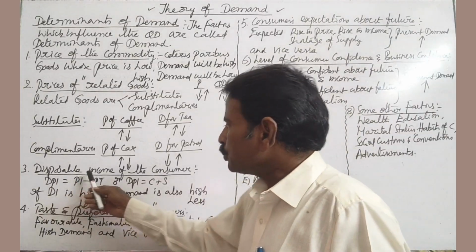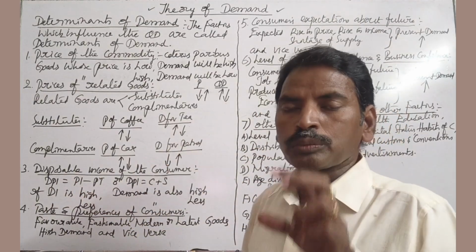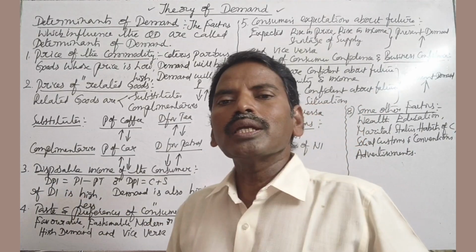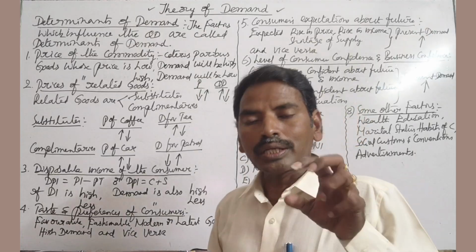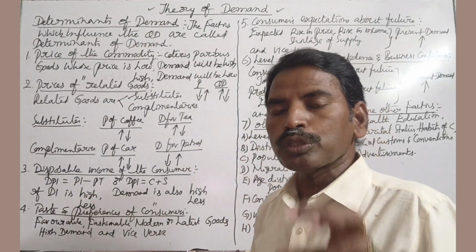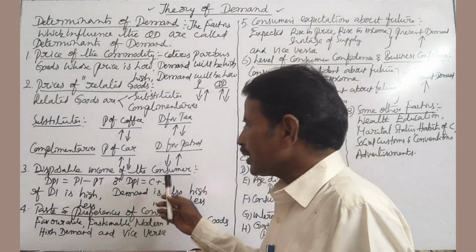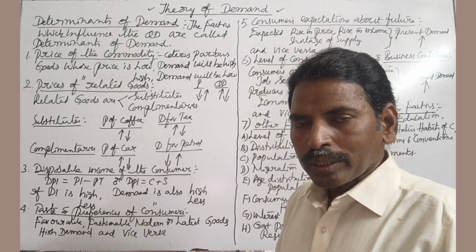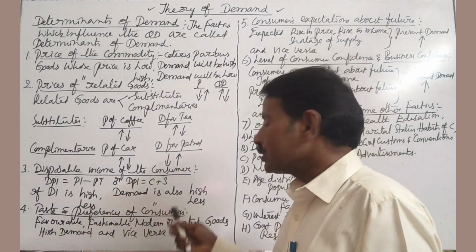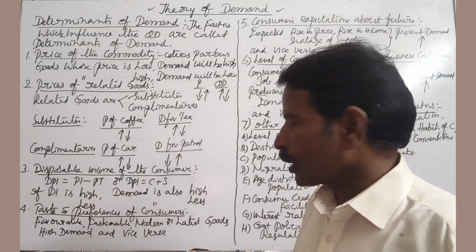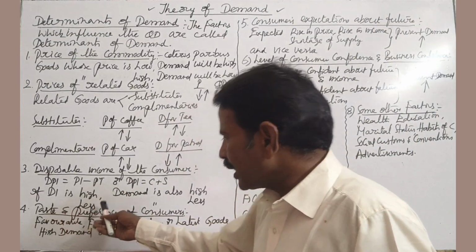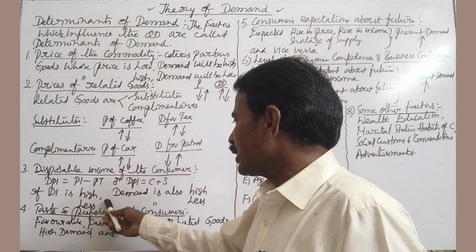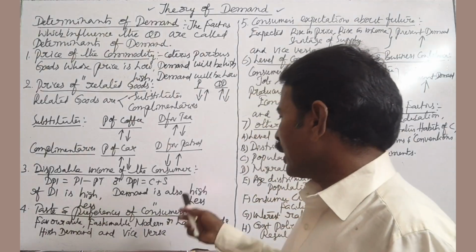Third one is disposable income of the consumer. Disposable income is equal to personal income minus personal taxes. Disposable personal income is equal to consumption plus savings. If disposable income is high, purchasing power is more, demand is also high, and vice versa. That means if the disposable income is less, demand is also less. There is a positive relation between disposable income and demand.